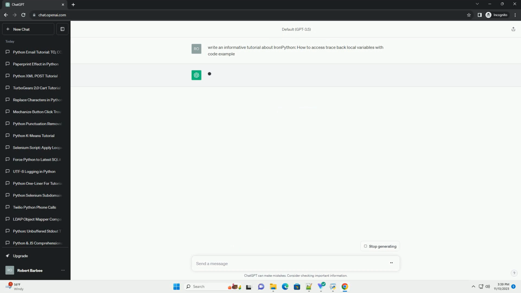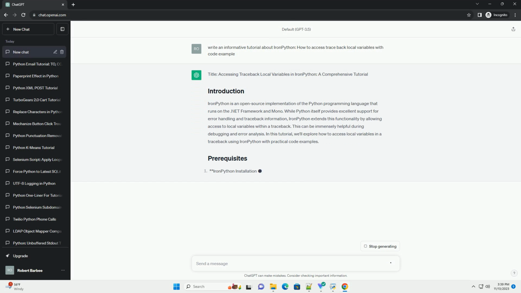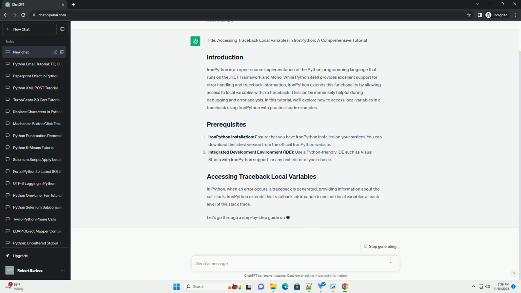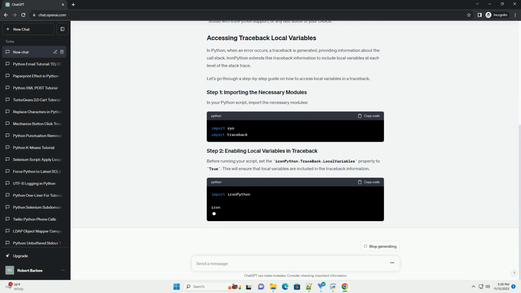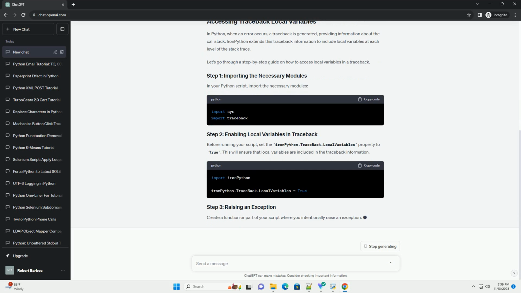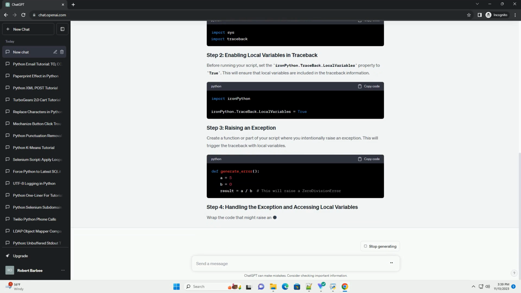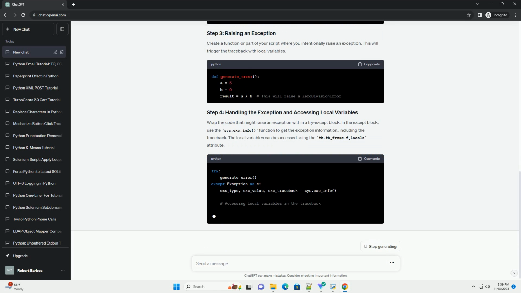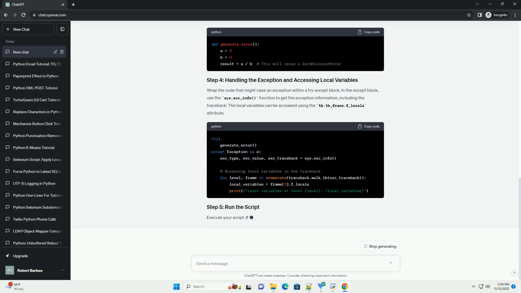Title: Accessing Traceback Local Variables in IronPython, a comprehensive tutorial. IronPython is an open-source implementation of the Python programming language that runs on the .NET framework and Mono. While Python itself provides excellent support for error handling and traceback information, IronPython extends this functionality by allowing access to local variables within a traceback. This can be immensely helpful during debugging and error analysis.